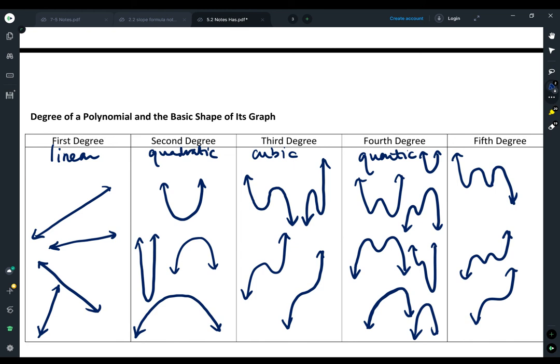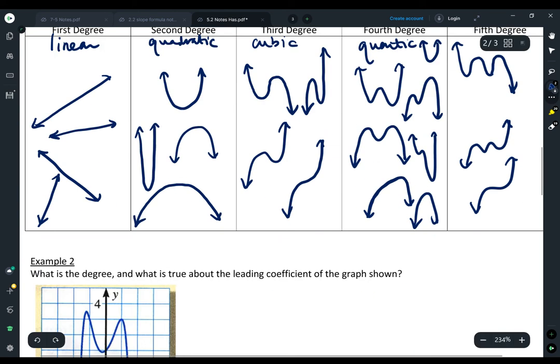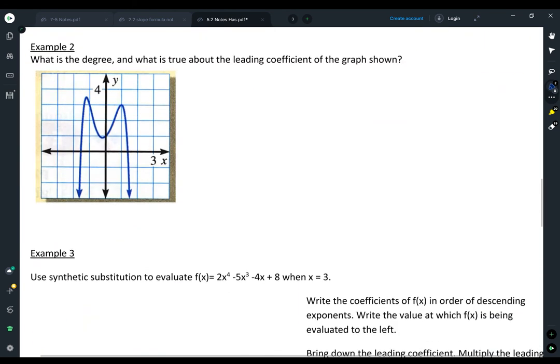So the reason we're doing all this, we want to be able to think critically and just look at pictures and have some kind of an idea about the function we're looking at. And then we also want to use this to further our ability to graph. So if I look at example 2 here, you're going to have a lot of problems like this where they want you to comment on end behavior or say something about the equation just by looking at it. So this is asking me, what is the degree?